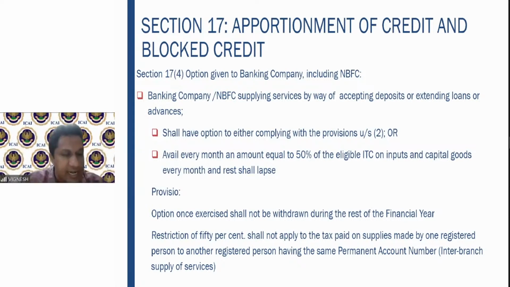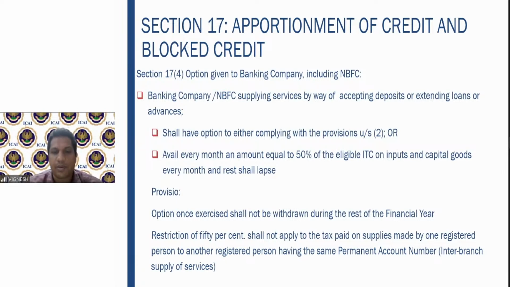So whatever is the ITC which is there as per GSTR, to that extent 50% you will claim, and the rest shall lapse. So the rest you cannot claim, only to the extent of whatever is given in 2A, 2B will you be able to claim 50% of that, and the balance shall lapse. Some other provision which is given here: once you exercise an option, you will not be able to withdraw the option for the rest of the financial year.